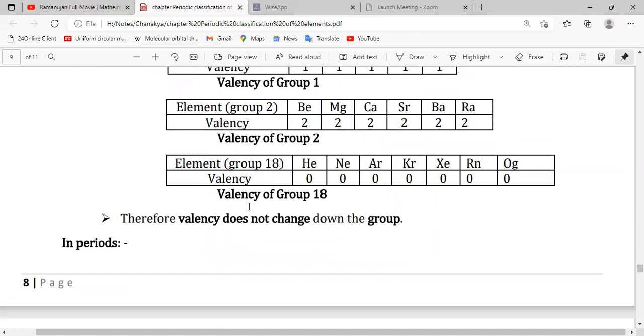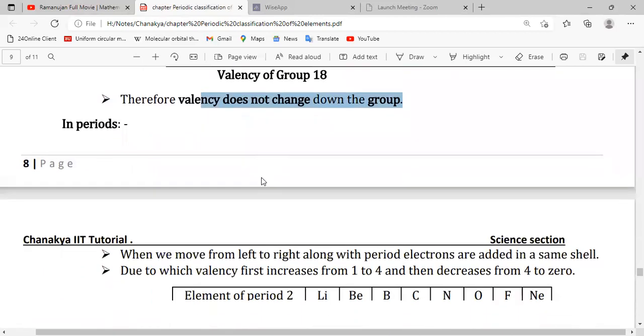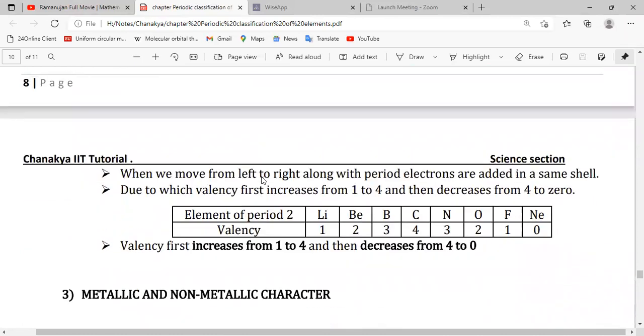Then elements of group 18: helium 0, neon 0, argon 0, krypton 0, xenon, radon, oganesson, all are 0. That means their valency is the same, 0. Therefore valency does not change down the group. It remains constant.